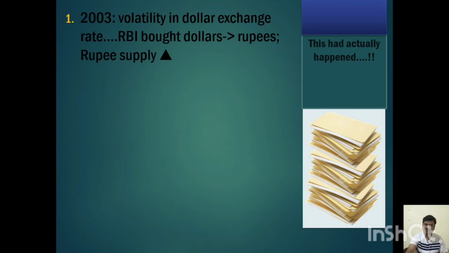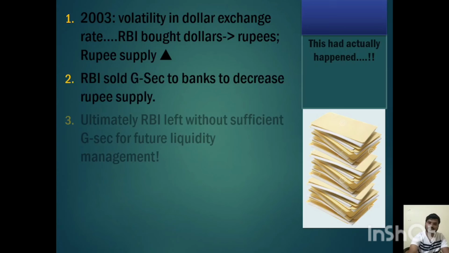To get that money supply back to the RBI, RBI issued whatever government securities it had and took the money from the market. But still, money supply in the market was very high, and the government didn't want to do any borrowings through government securities. So what can RBI do in this case?